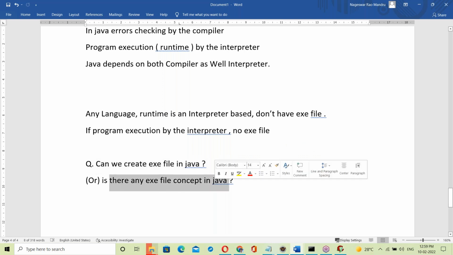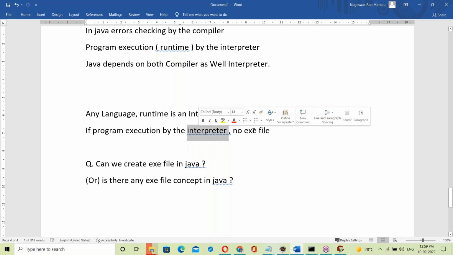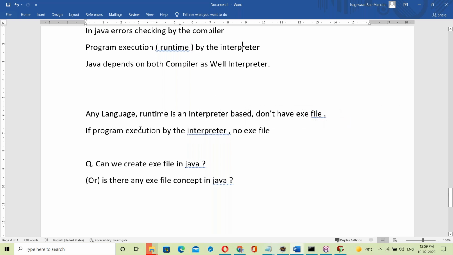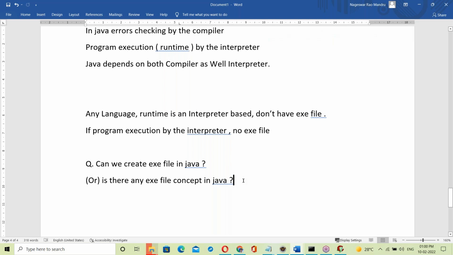Is there an exe file in Java? Try to understand this point very clearly. If it is by the interpreter, no exe file. Java runtime is interpreter based. So is there an exe file in Java?